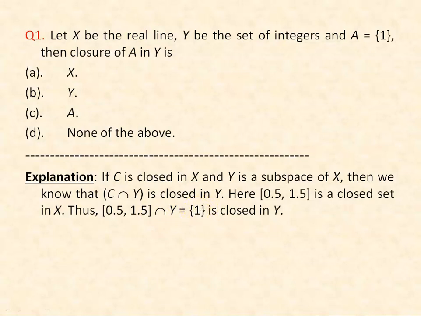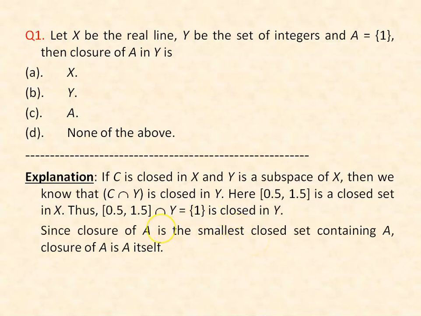Now our question is to find out the closure of A in Y. And we know that closure of a set is the smallest closed set containing that set. That means closure of A is the smallest closed set containing A. Since A itself is closed, as we have seen here, A is equal to the singleton set 1 is closed in Y. So A is a closed set in Y. So A is the smallest closed set containing A in Y. So closure of A is A itself. So the right option is C.